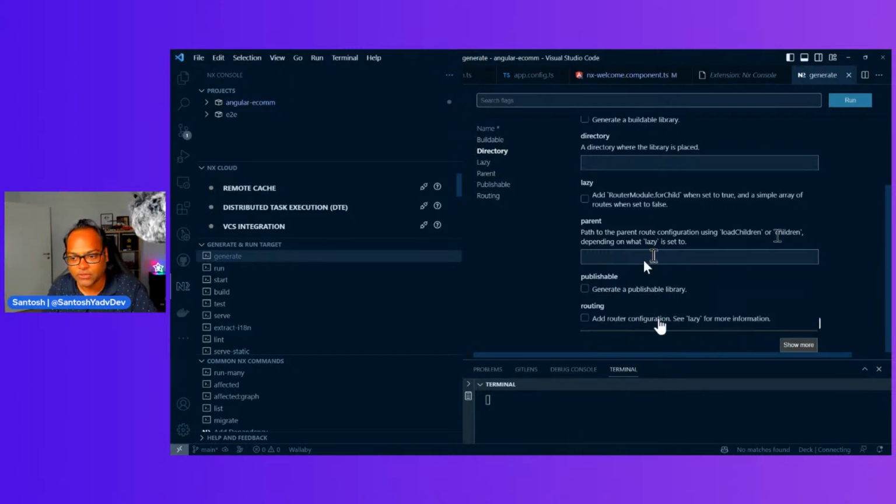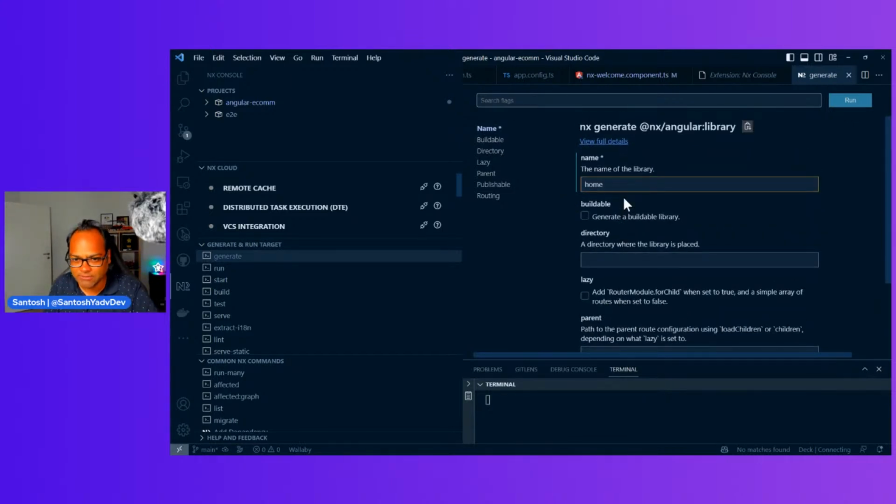You can do that as well. For the time being, because we are anyways going to revisit and see the different structure which is generally used in enterprises, not the single application one, with full monorepo support, right now let's just create this library. Click on run, and you will have a new home library created for us.